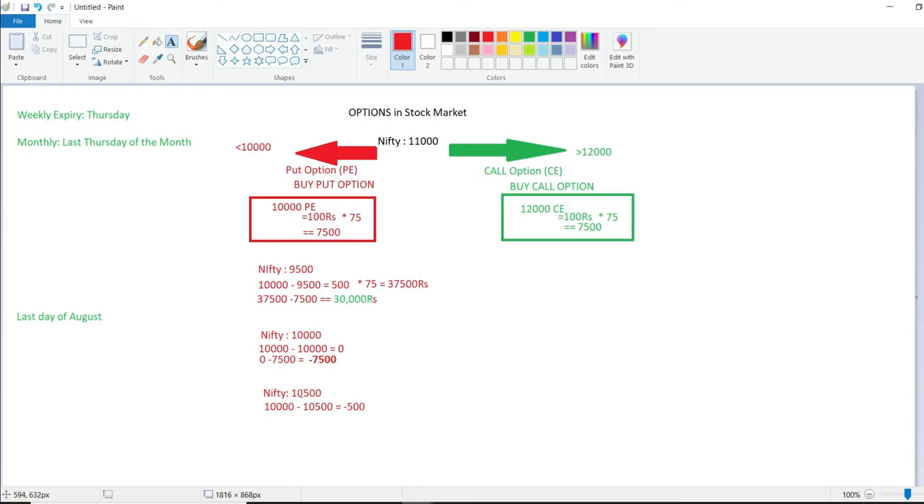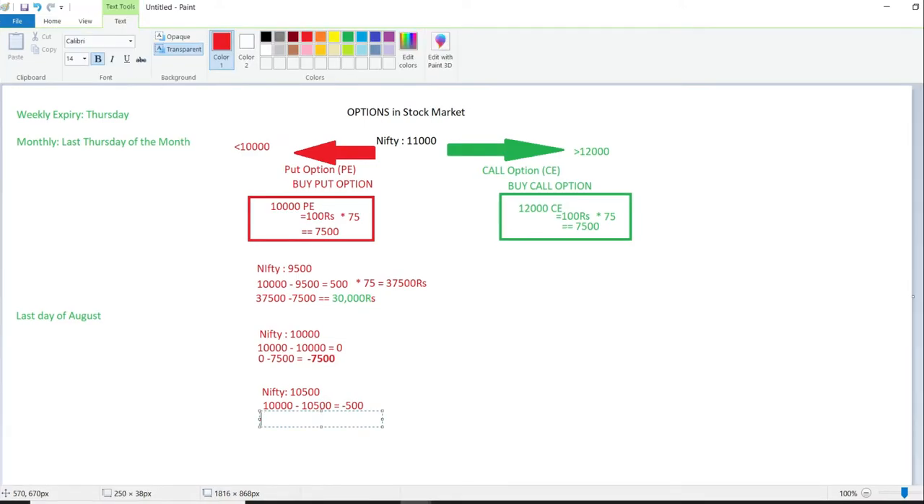In the third case, suppose Nifty closed at 10,500. You predicted 10,000, but it closed at 10,500. You are at a loss of 500 points, but since you're at a loss of 500 points, you need not pay the full amount. You just have to pay the premium. The max loss for the option buyer is the initial investment. This can be your maximum loss.